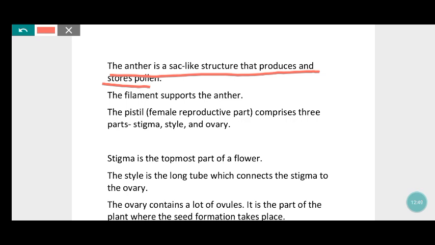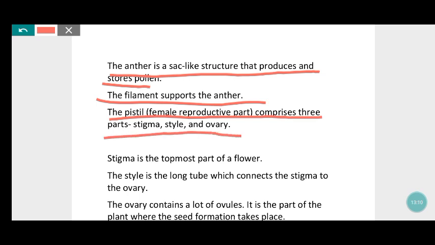Second one, the filament supports the anther. The filament is a long tube which holds the anther. Filament is the holder of the anther. Next we'll see about pistil. The pistil, the female part of the plant, comprises 3 parts. Pistil or carpel is the female reproductive part of the plant that comprises 3 parts, which are stigma, style and ovary.